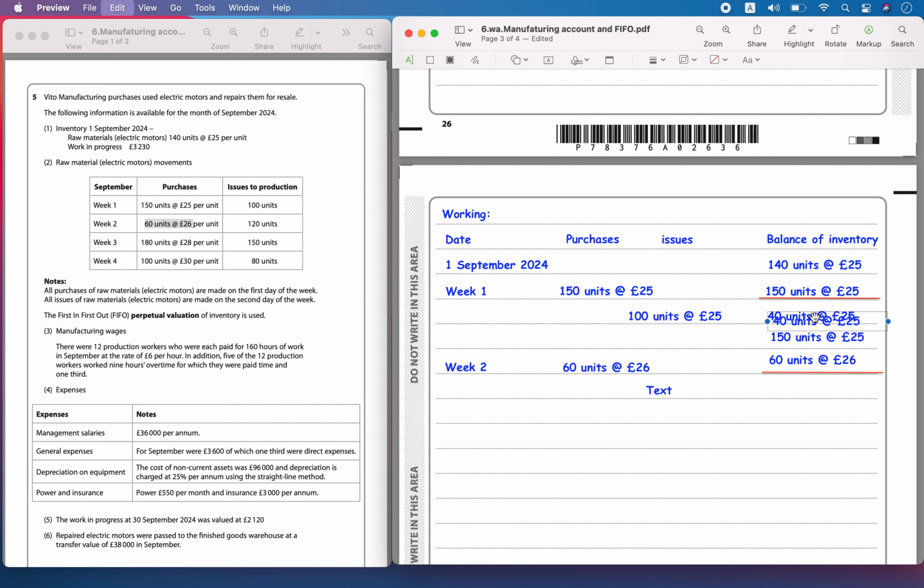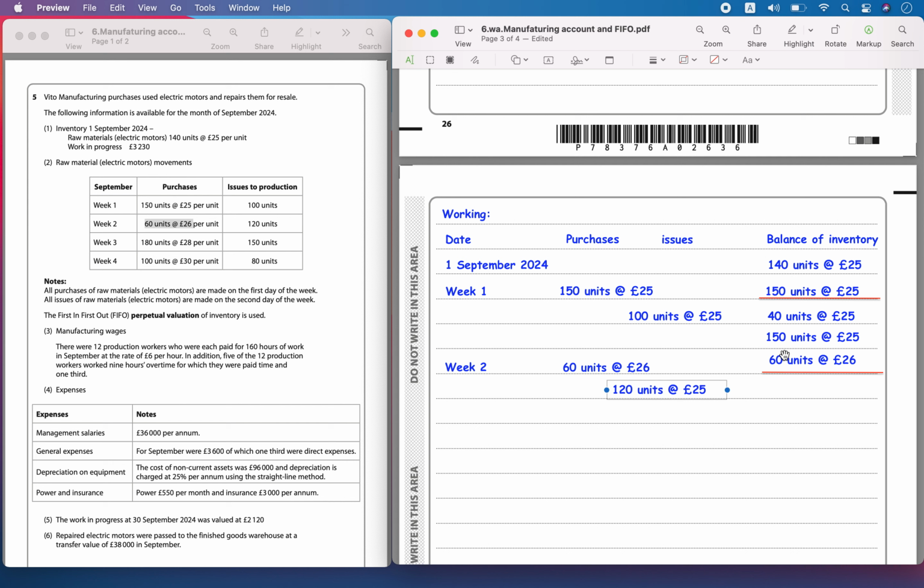So the first one, I have this 40 units I'm going to issue at 25. Okay, and the remaining also is there at 25. So I will issue overall 120 units. Okay, 120 units at 25. Now the remaining will be, this is gone.